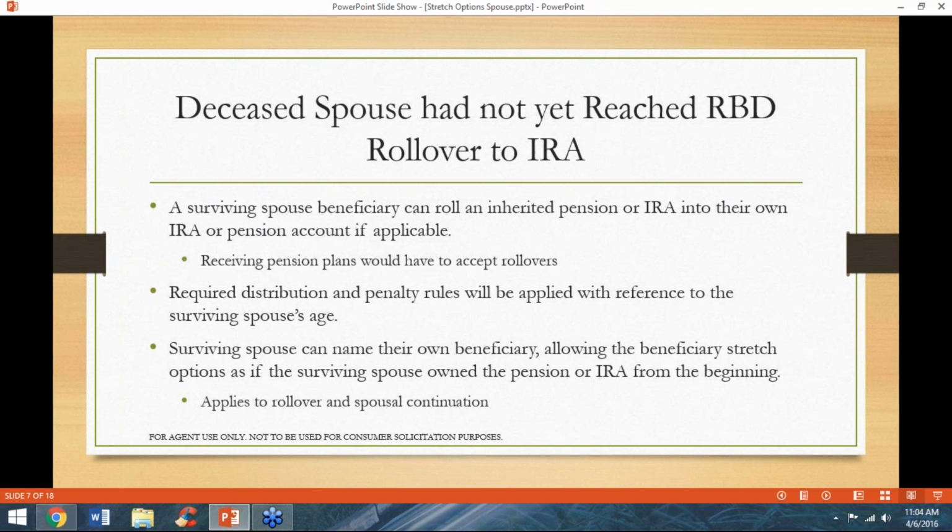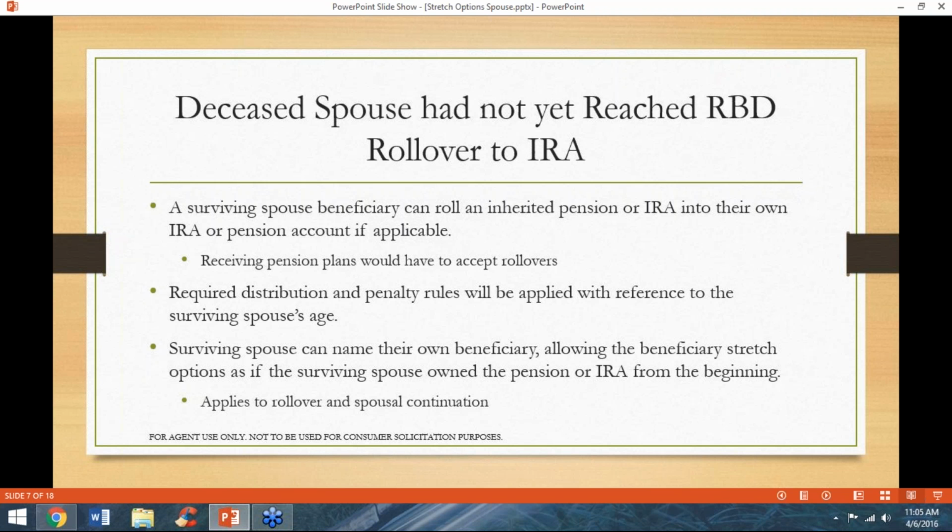The second option is spousal rollover. A surviving spouse beneficiary can roll the deceased spouse's account over to the surviving spouse's own IRA or pension account. The receiving pension plan will have to accept rollover contributions, though. If the surviving spouse rolls a deceased spouse's account into their own IRA or pension account, any required distributions or penalty will be assessed based upon the surviving spouse's age.